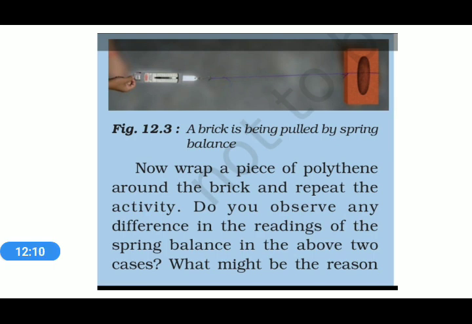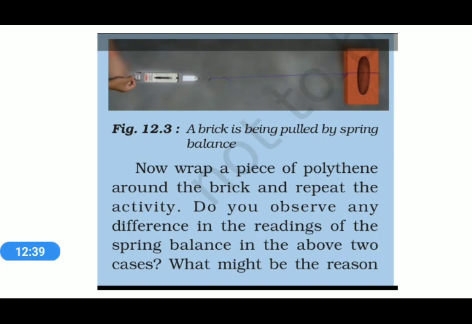So what we observe this time, when we are wrapping the polythene bag on it, is that the reading of the spring balance is increased a little bit. Why is it increased a little bit? Because we are wrapping the polythene bag around the brick, so a difference is created.